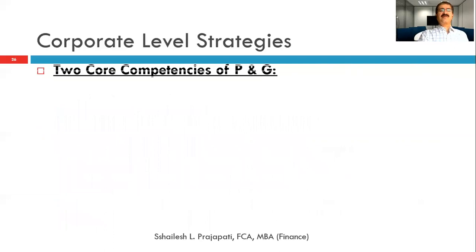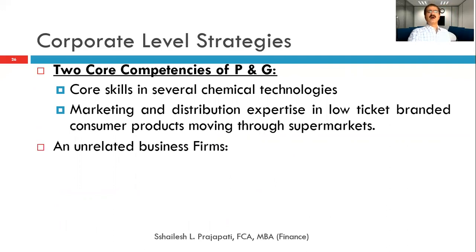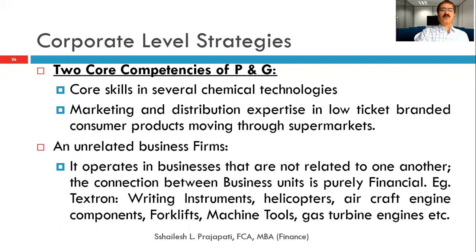So wherever there is diversification, they should have a minimum of two or three core competencies. In the case of P&G, one is core skill in chemical technology, and another is marketing and distribution expertise in low-ticket branded consumer products moving through the supermarket. So it will generate cash regularly as a cash cow and support the other businesses.